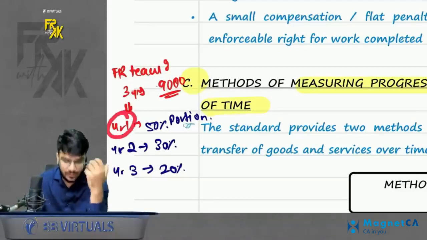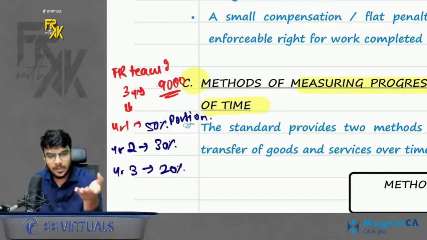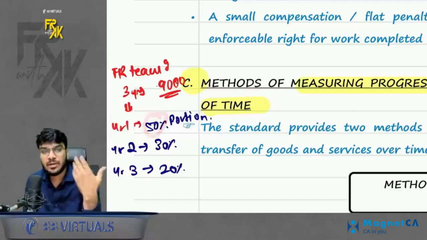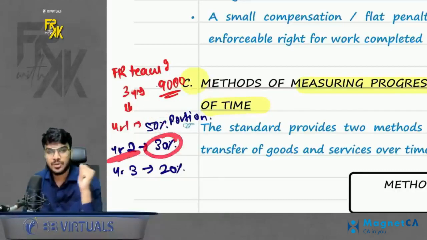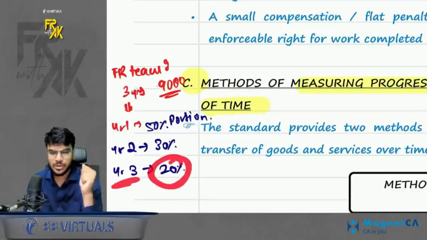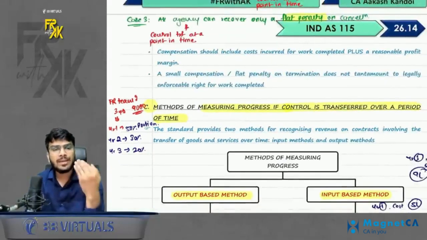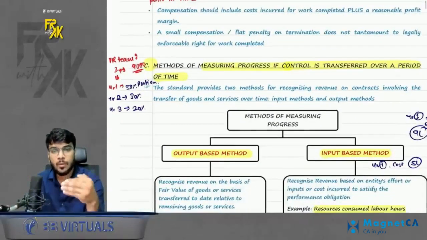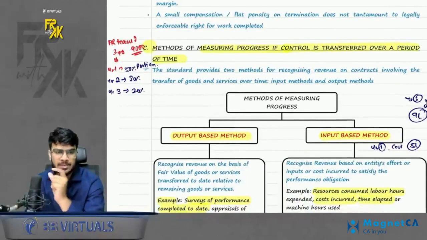If I tell you that in year 1 I taught 50% of the portion, that means in year 1, 50% revenue accrued, so book 50% of the revenue. In year 2, if I taught 30% of the portion, book 30% revenue in year 2. In year 3, if I taught 20% of the portion, book 20% revenue in year 3. That means how much revenue you will book each year will not be the same. You should see how much service has been fulfilled.